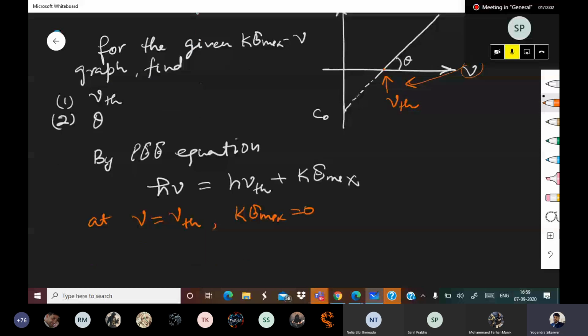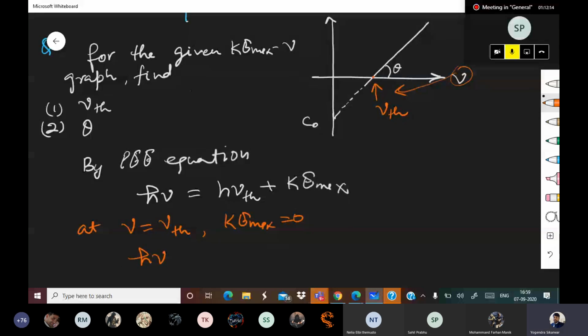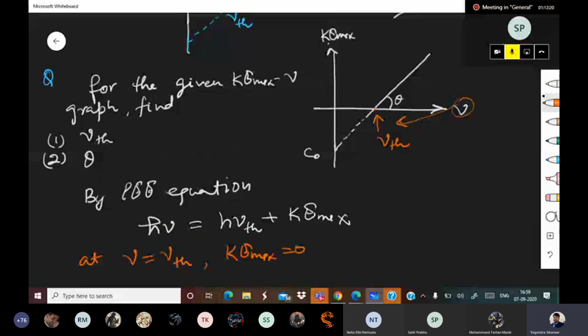H nu is not what is being asked. What we need to find is the value of nu TH, and the second thing is theta. If we see this equation, on the y-axis is Ke max and on the x-axis is nu. So nu is acting as x and Ke max is acting as y.